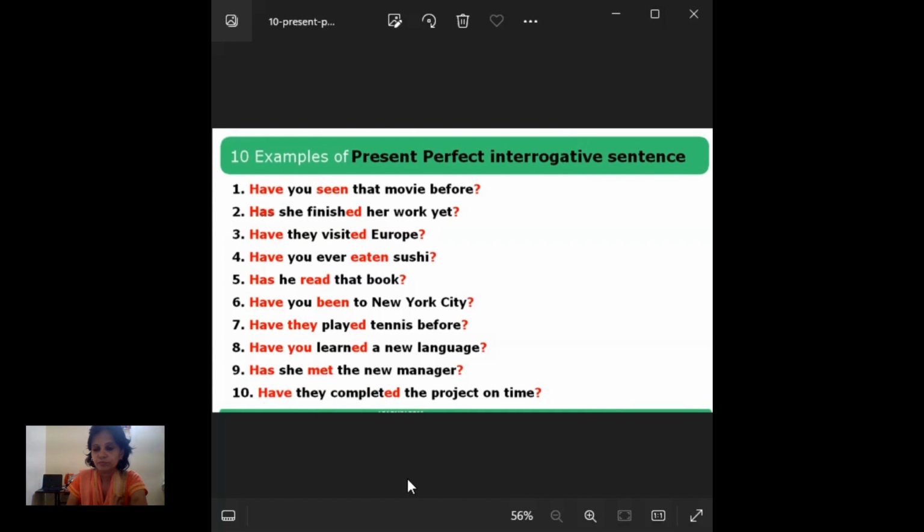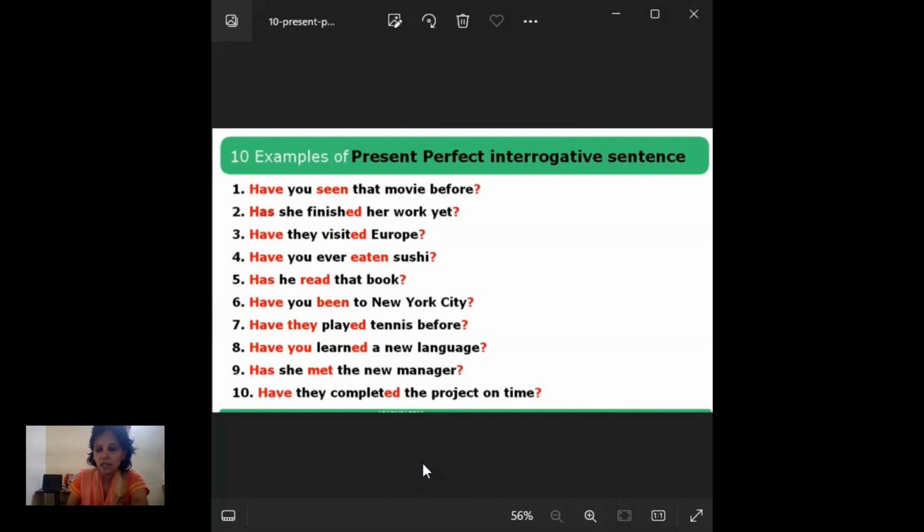We use auxiliary verbs: when the person is third person, we should use has, and for first person, they, we, we should use have. After the subject we should add not. When we form present perfect negative, we should use not. I haven't visited, I haven't been to that place before. Those things we should remember.